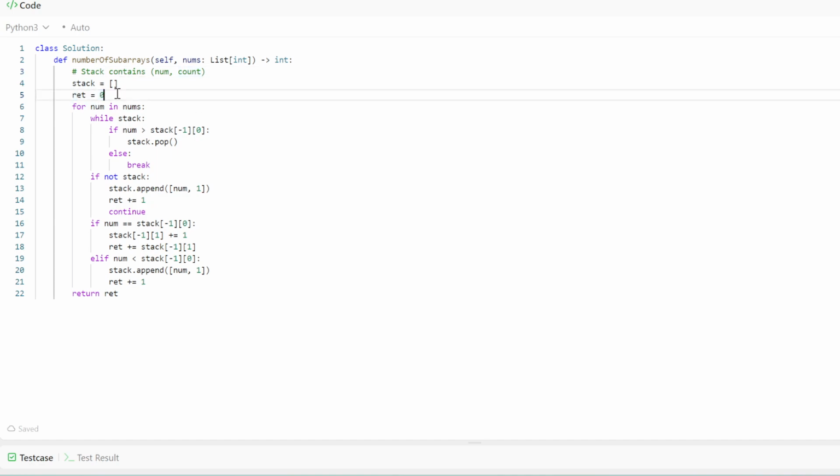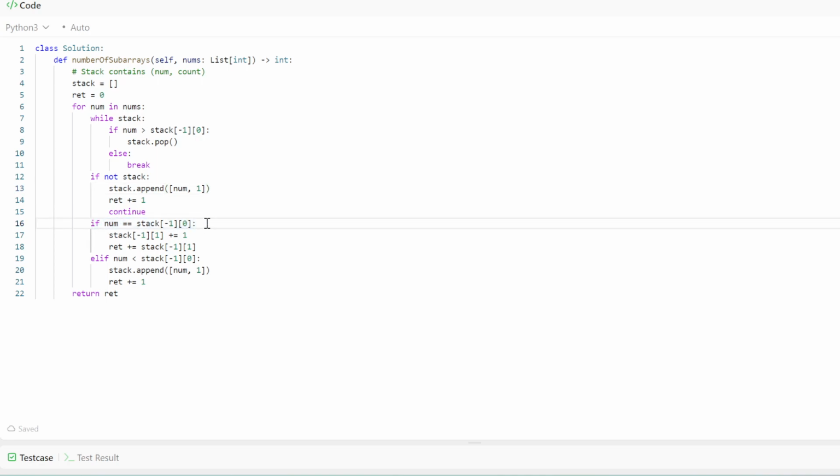I have a return, and then I go through each element. Notice here that when I go through each element, I constantly check the top of the stack, right? If there is any element that is smaller, I pop them because I don't have to track them anymore. And I keep doing so until I find the number that is equal or bigger than the top of the stack, in which case I will break. Now, if there is no element in the stack, which means that this is just the highest number so far, we simply append them and then also set the count to 1.